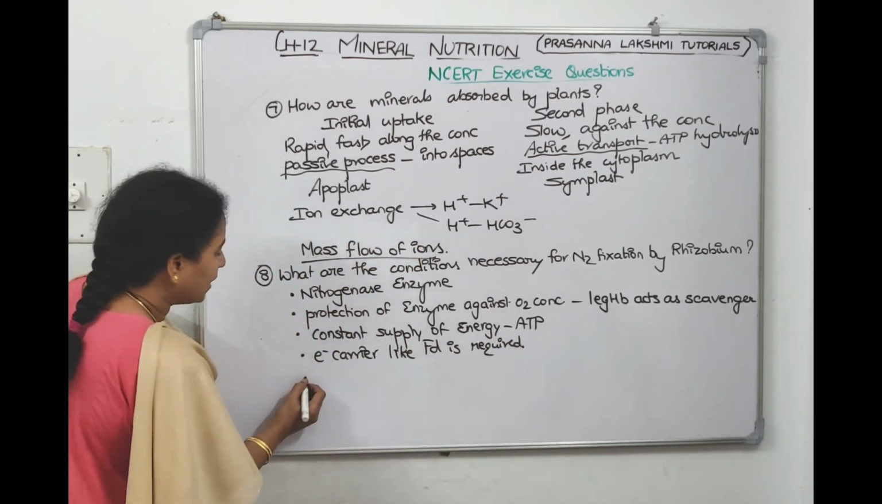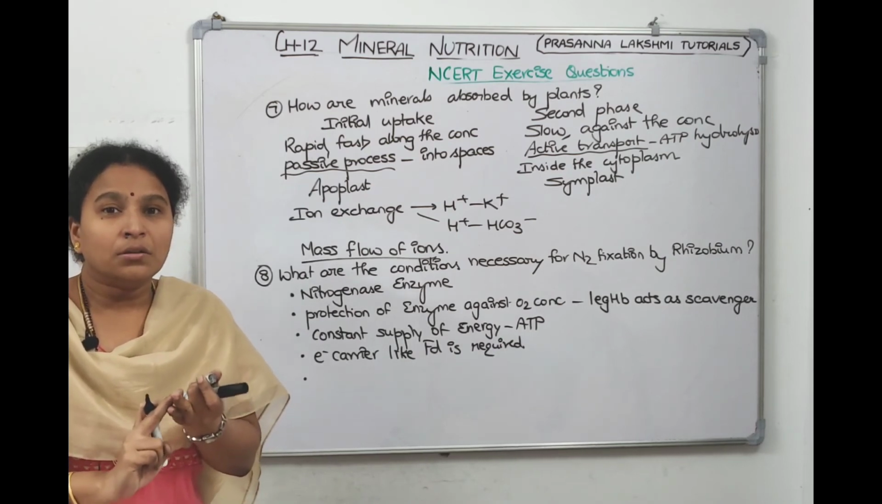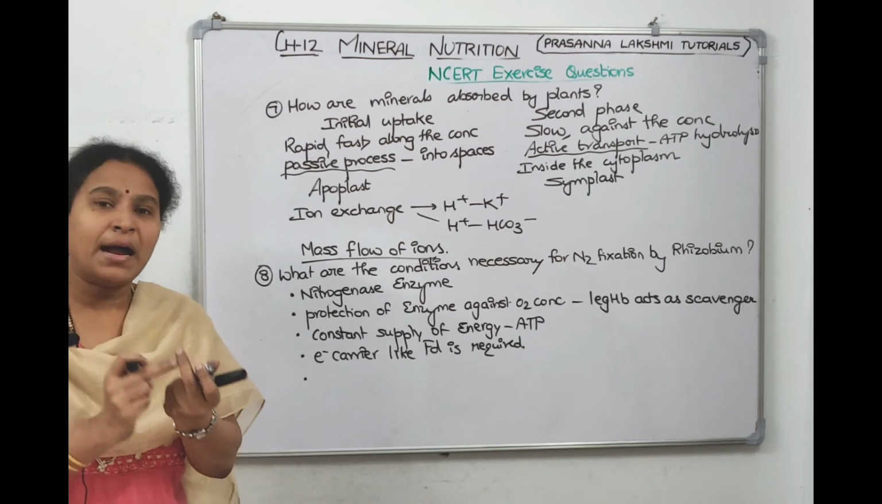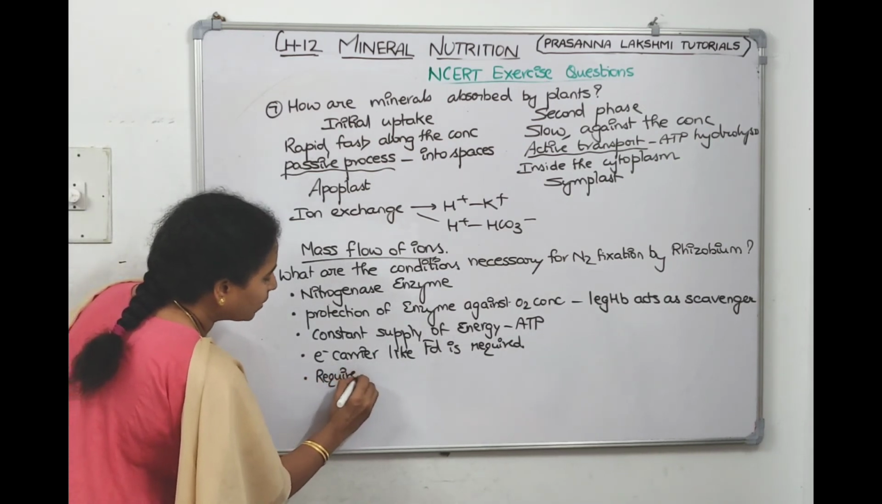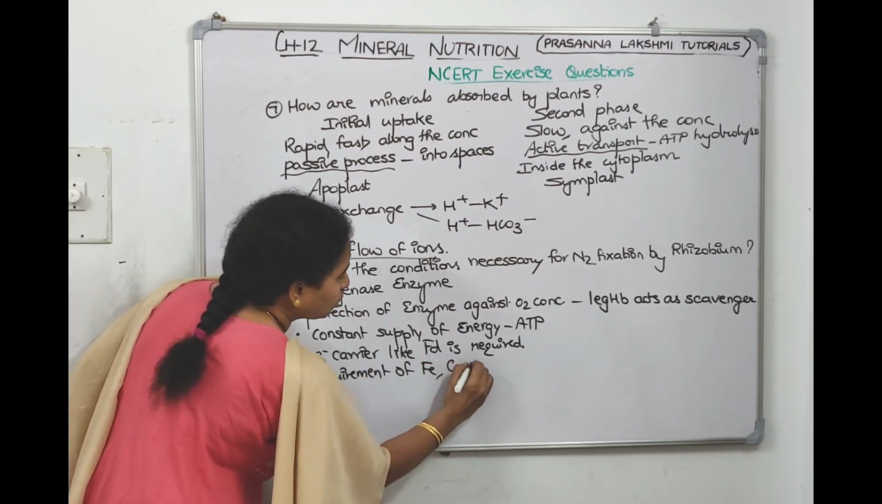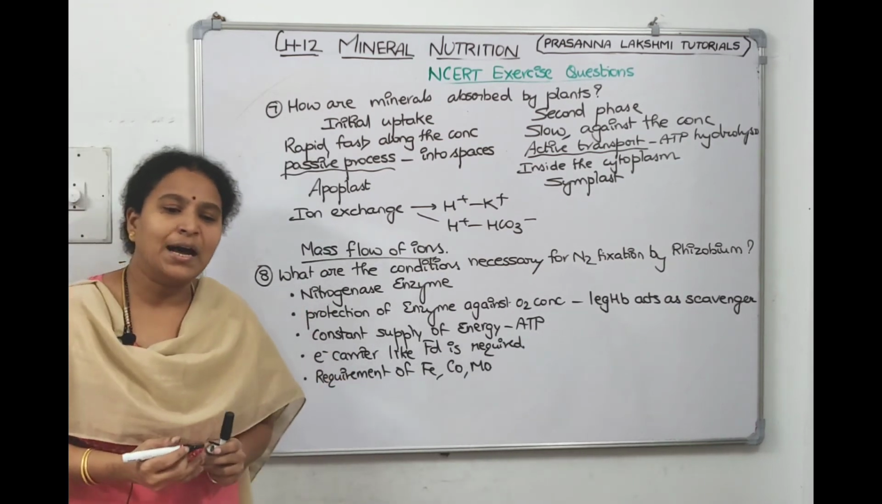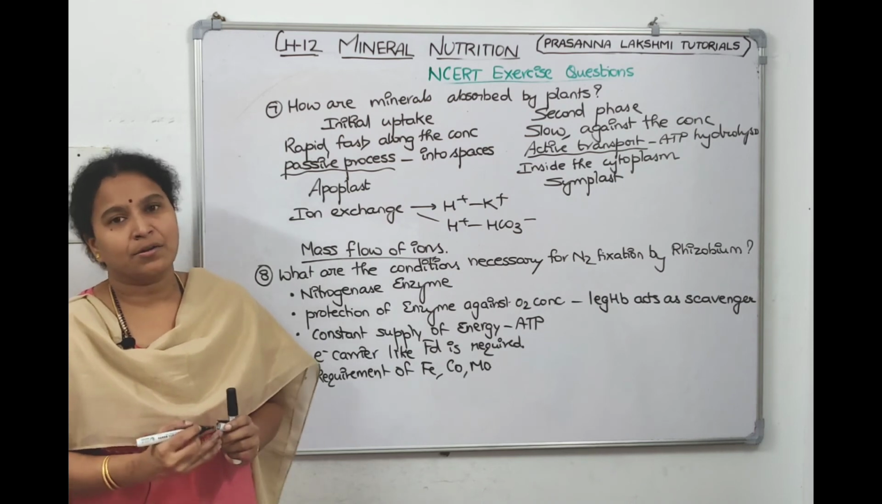And we know that the enzyme contains iron, the enzyme contains molybdenum. So the plant should have enough sources of iron, molybdenum and cobalt. So the requirement of iron should be there, cobalt should be there, molybdenum should be there. When all these conditions are provided, then Rhizobium can easily do nitrogen fixation.